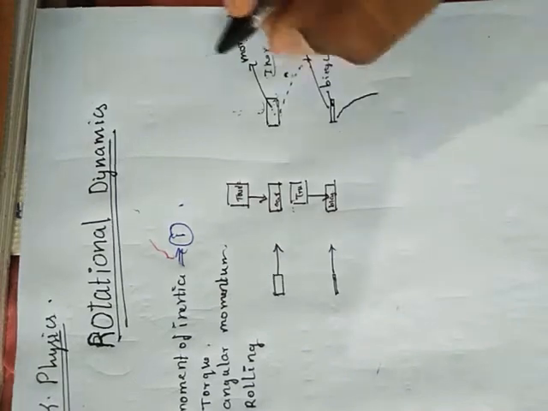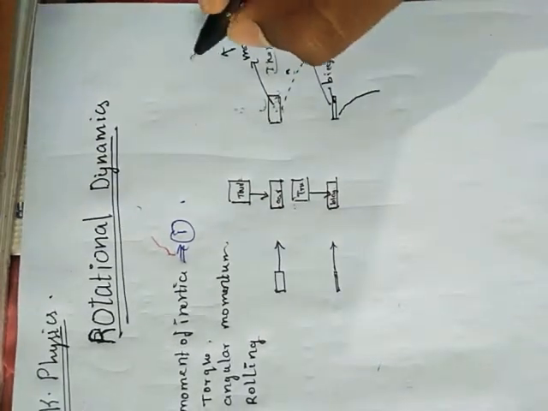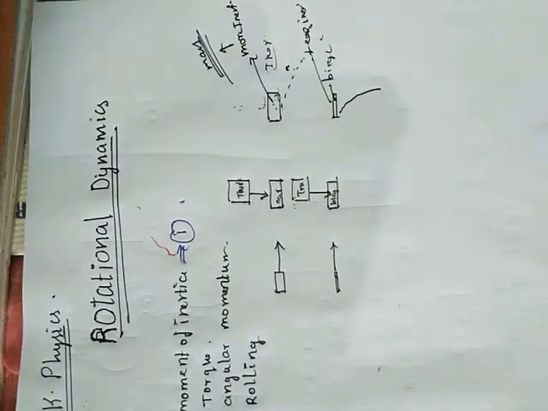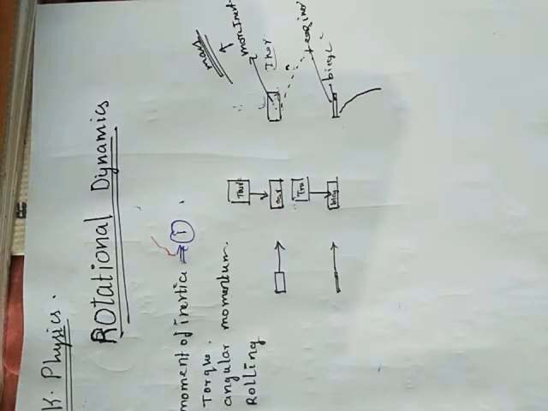Now, inertia totally depends upon mass. Mass is the key factor. Whenever an object has more mass, it definitely has more inertia. That's it. I gave some basic idea of inertia. It's already given in my previous video. Now, what is moment of inertia?